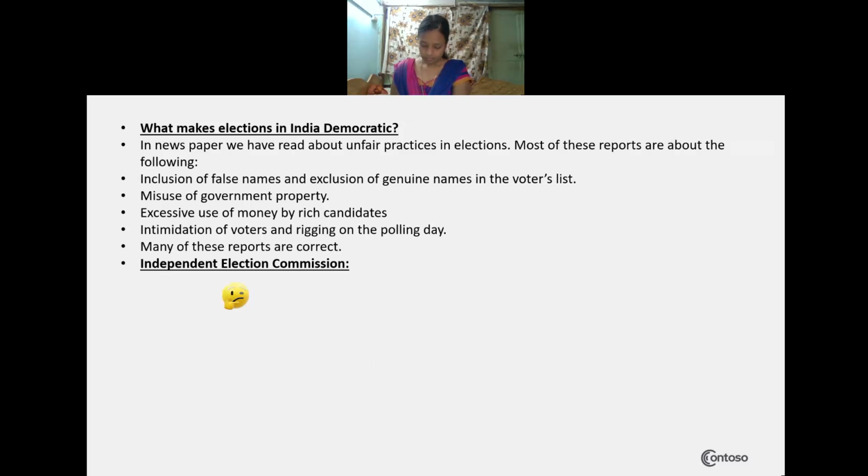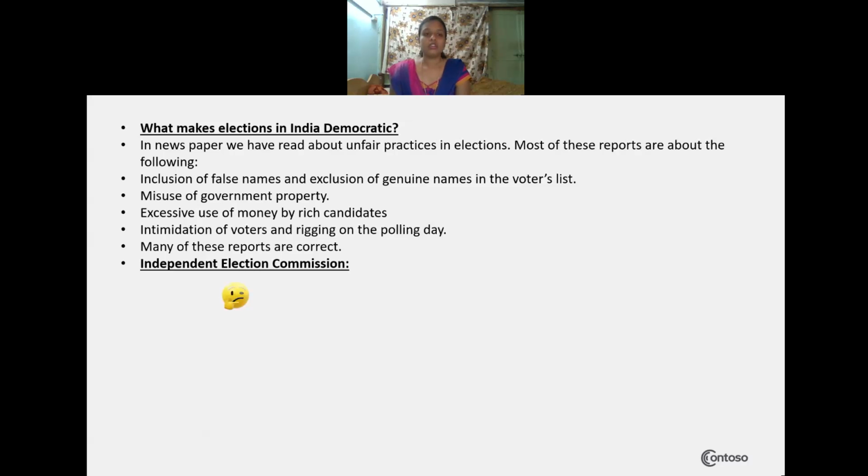One simple way of checking whether elections are fair or not is to look at who conducts the election. Are they independent from the government? Whatever departments are there, are they dependent on the ruling government, having to follow the rules and regulations that the prime minister says? Do they have enough power to control political parties from such unfair practices and to conduct free and fair elections? Do they actually use this power?